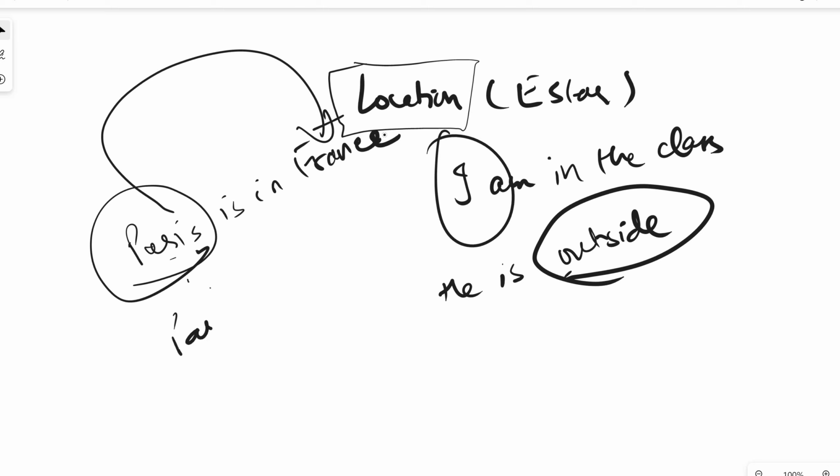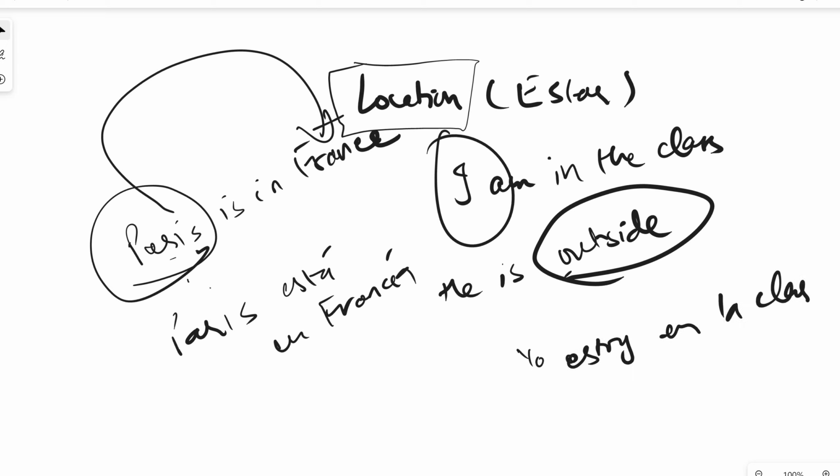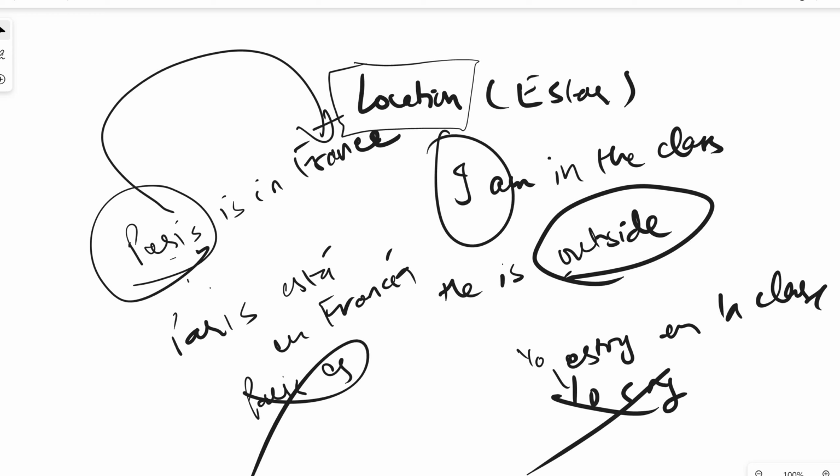So it will be Paris está en Francia. Right? If I say I am in the class, yo estoy en la clase. If you write yo soy en la clase, that will be wrong. If you say Paris es en Francia, that will be wrong as well.